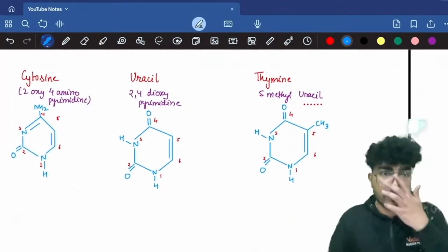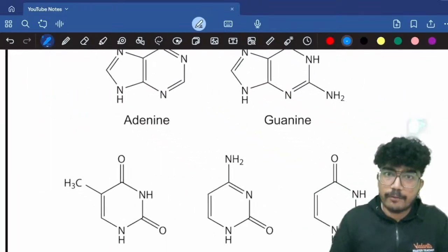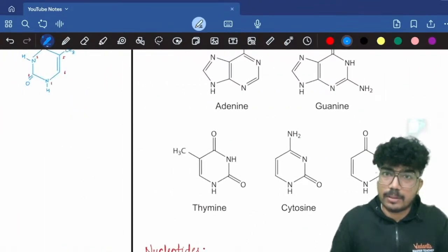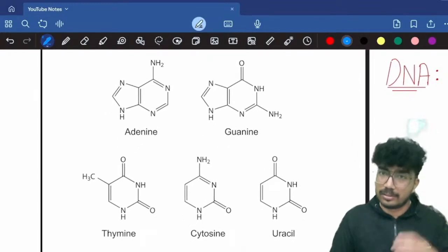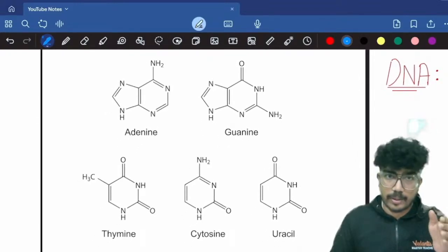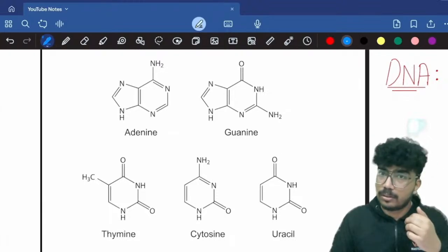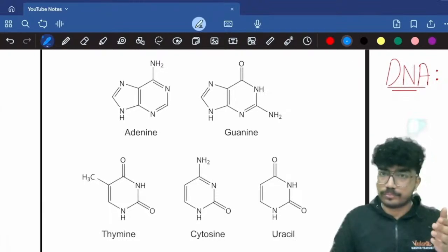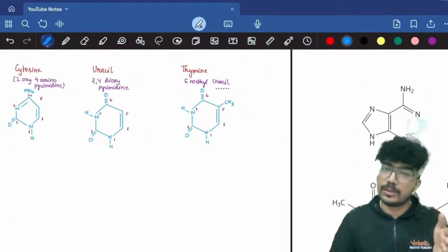So here you have the structures for cytosine, uracil, and thymine. If you want, you can also remember these structures from here. I have added all of these as well: adenine, guanine, thymine, cytosine, and uracil. This is how you can memorize. I have taught you how you can draw the structure for these compounds.